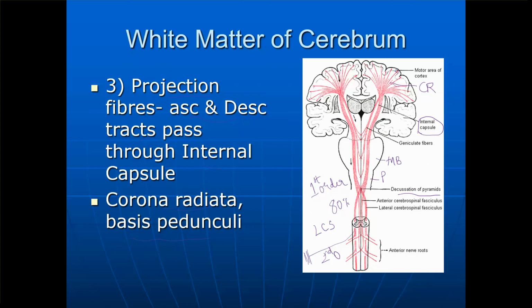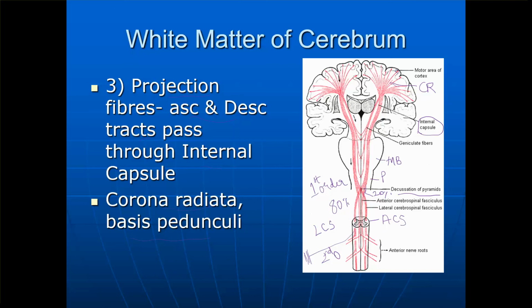Whereas you can see that 20% of the fibers have not crossed. Can you see these fibers coming down? So these are the 20% which have not crossed. They descend down on the same side in the section of the spinal cord, and they are called the anterior corticospinal tract.